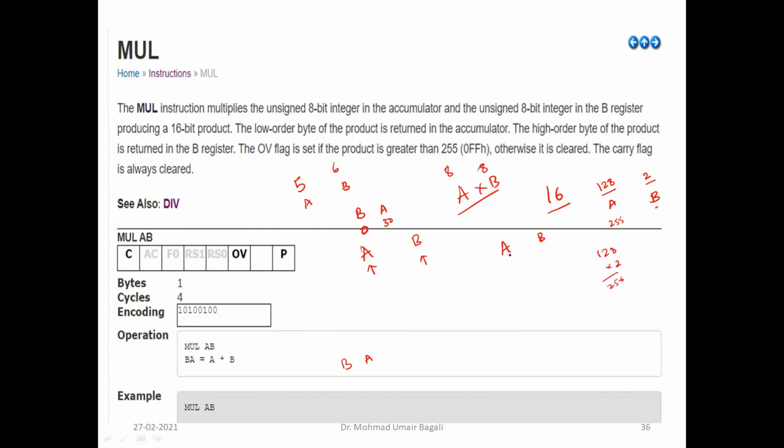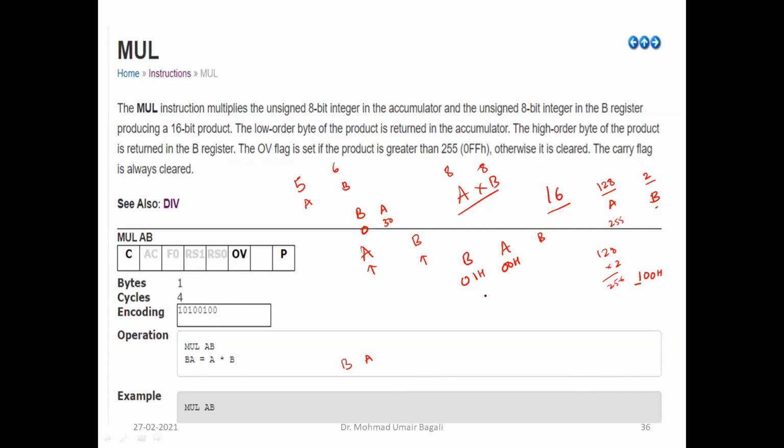No. The product has crossed 8 bits. So it will store like this: 256 in hexadecimal is 100H. So 00H will be stored in the accumulator and 01H will be stored in B, right?